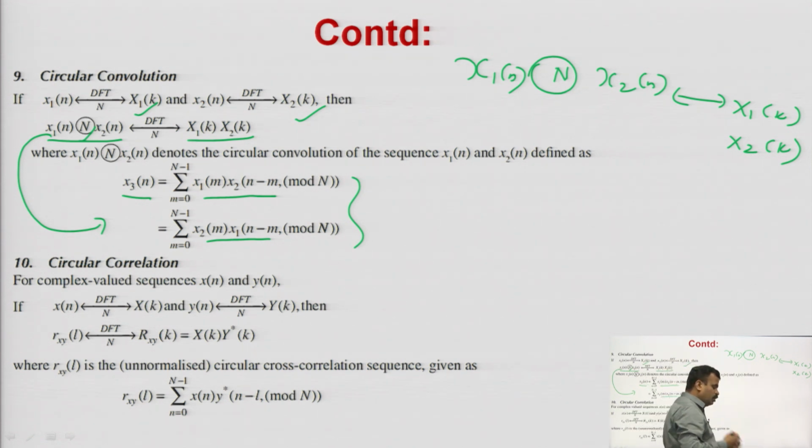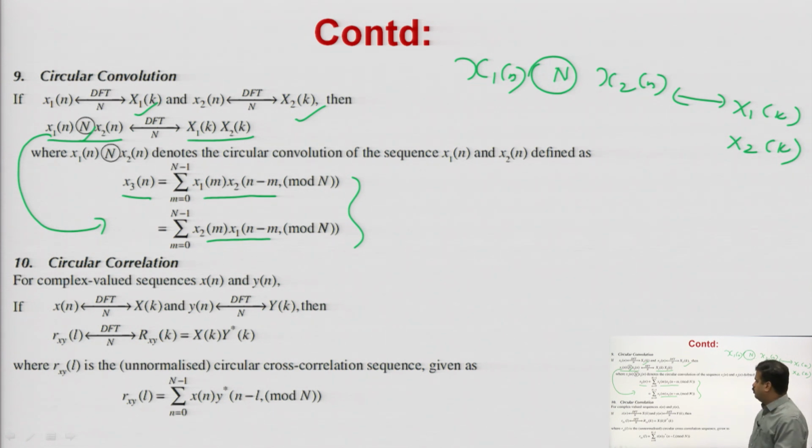Verma, all the proofs of DFT are given in easy form, and in another book also you will get the proofs of all the properties, but I do not have so much time here to teach you every proof of the properties.